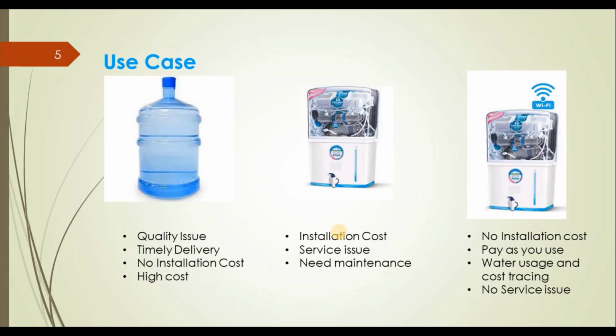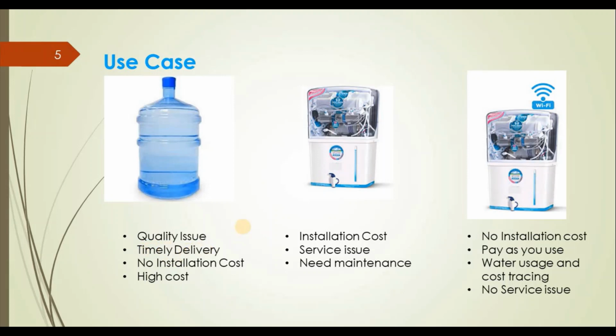Now I am going to cover one use case for IoT enabled devices. Let's start with the water bottle. Almost all houses have water bottles. There are some merits and demerits of using them. One demerit is a quality issue: we are not sure about the quality of the water inside this bottle. And the second is a delivery issue, timely delivery or service.